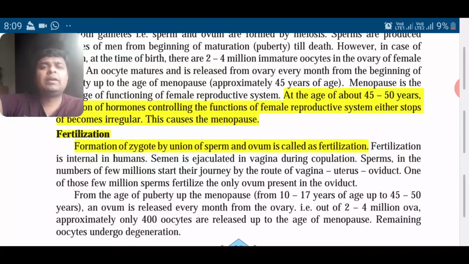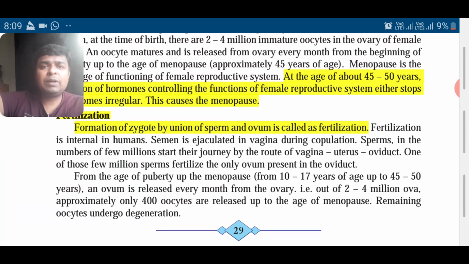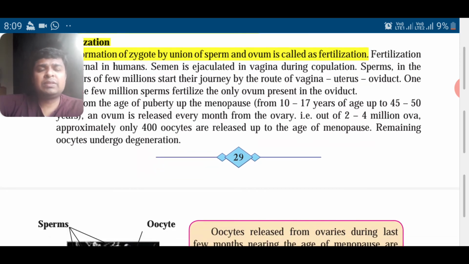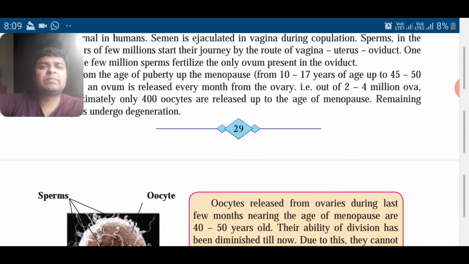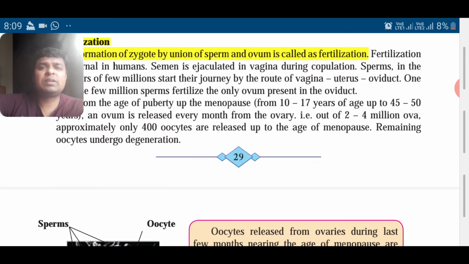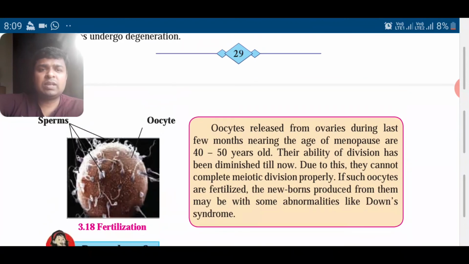Okay, and formation of zygote is nothing but union of sperms and ovum. So sperms and ovum come together and they form the zygote. Semen is ejaculated in vagina during copulation and the sperms go inside and they fertilize the egg. From the age of puberty to menopause, every month one egg is released, and around 400 oocytes are to be released by the age of menopause. Remaining oocytes degenerate. You can see the diagram here.